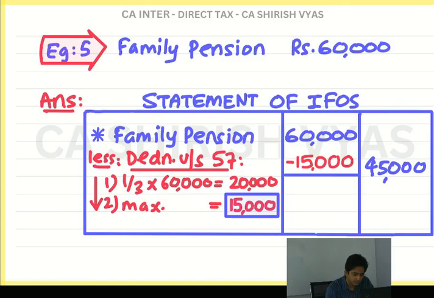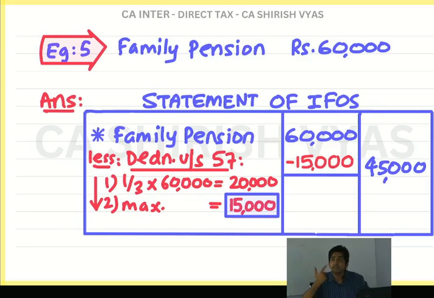So 1/3 is 20,000. 15,000 is a fixed amount. Lower of the two, 15,000. Deduct that, and you get 45,000. We call this a standard deduction. Standard means the government has standardized the rule across the country. Across the whole country, every such wife who gets pension after the death of her husband will get a fixed deduction of 1/3. And when the government standardizes the rule for the whole country, it is called standard deduction.